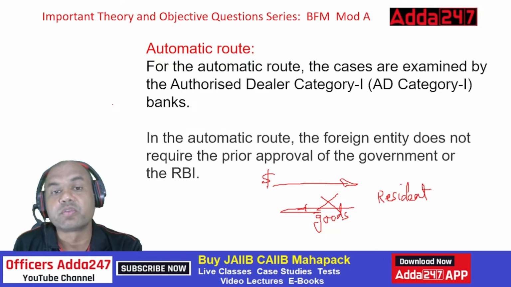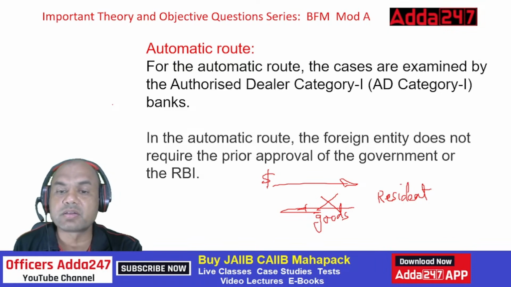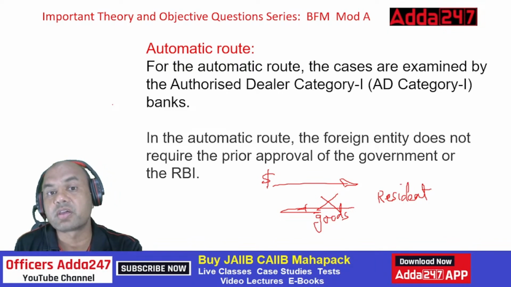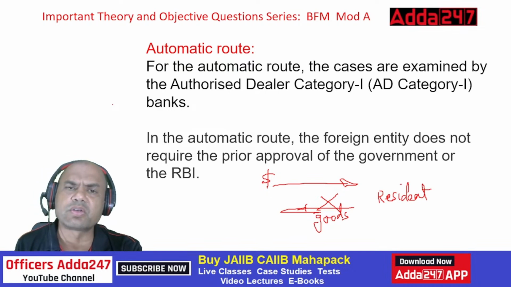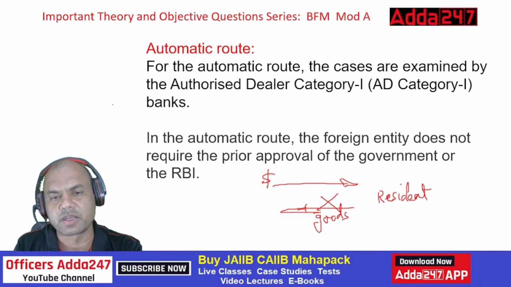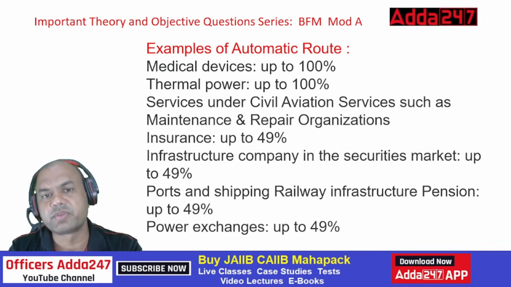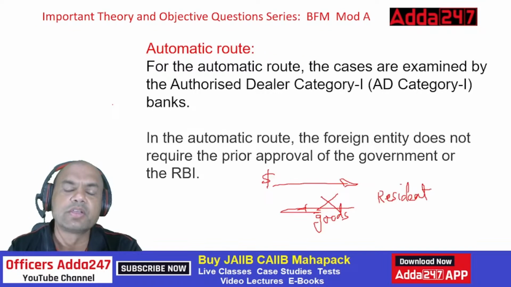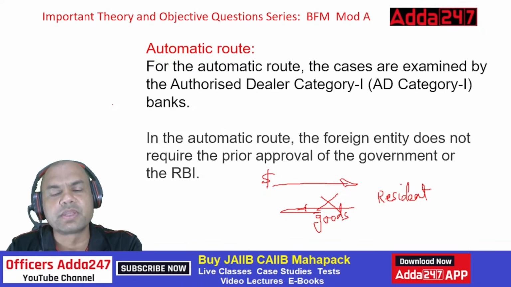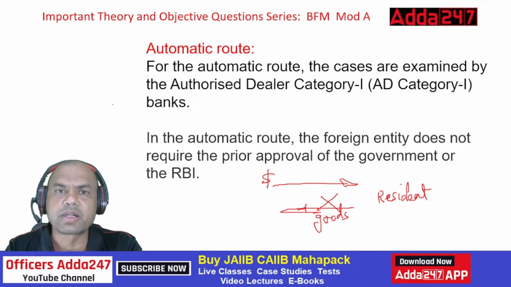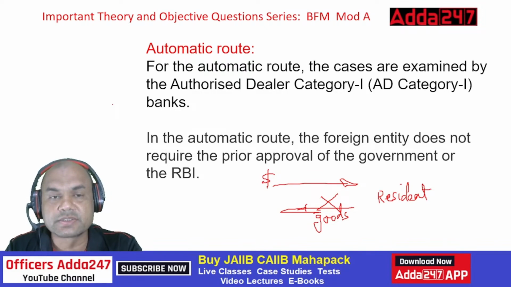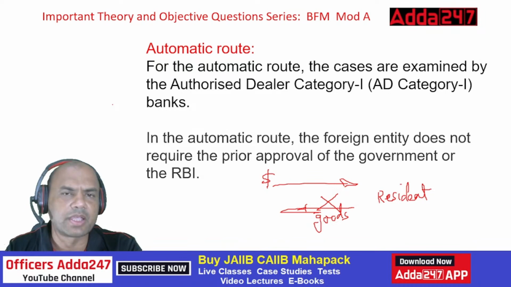For automatic route, the cases are examined by the authorized dealer, AD1 category banks. So what do you mean by this? See here. Whenever the dollars are coming in for automatic route companies, now what are automatic route companies? I'll again give you the details. I'm having the names of the companies. So for automatic route companies, the important part is the documents and the money part, means for what it is coming, that is not checked by RBI.